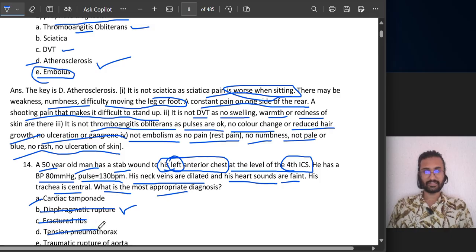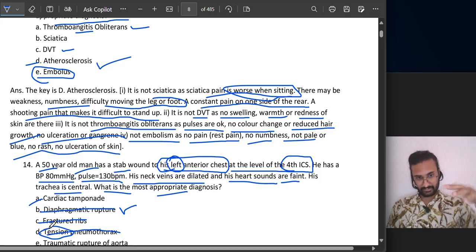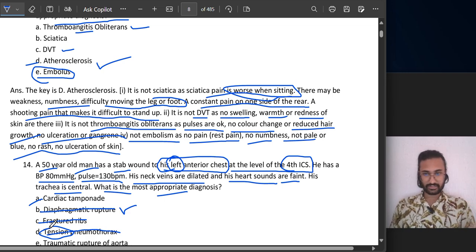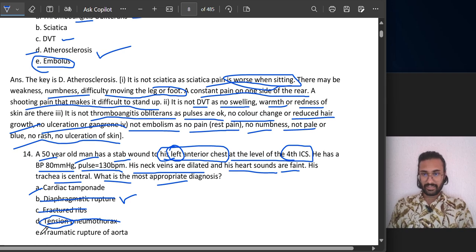Tension pneumothorax. Yeah, this I was saying. Pneumo means air and thorax. So whenever a puncture of the lungs occurs, pneumothorax occurs. But tension pneumothorax specifically occurs in RTA patients and seat belt injury, car accidents. So tension pneumothorax is different. Traumatic rupture of aorta. These conditions are different.